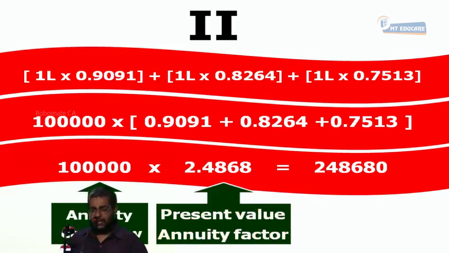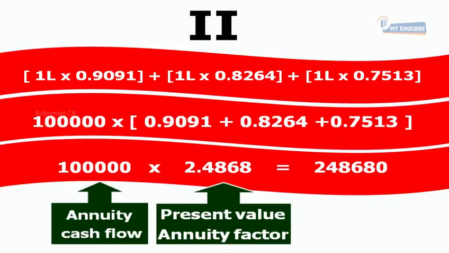Present value annuity factor, simply AF is also okay. And this is called the discounted cash flow. 248,680 is the discounted cash flow. 1 lakh into 2.4868 gives you 248,680. Are you following or not? Can I proceed further?